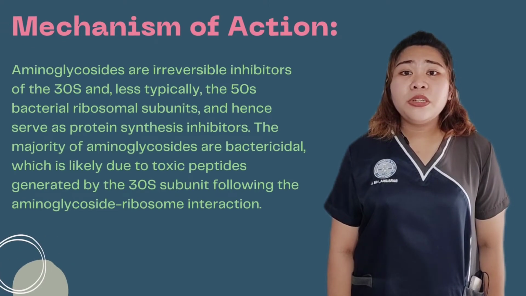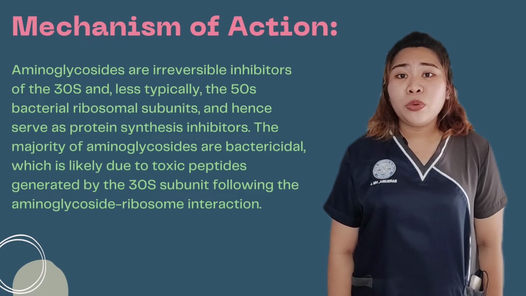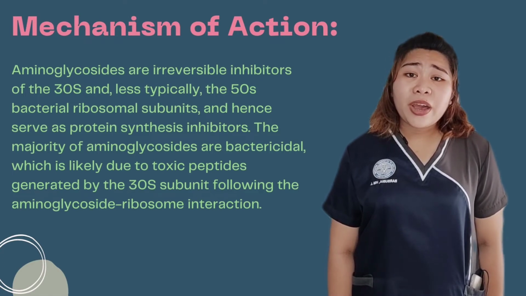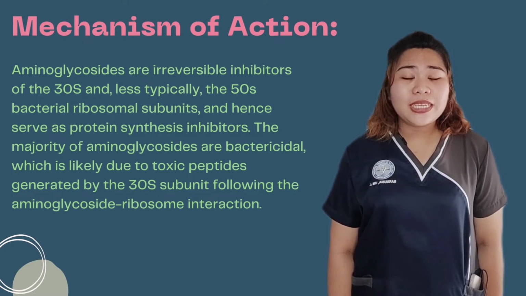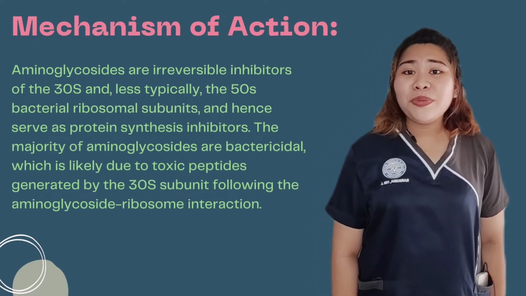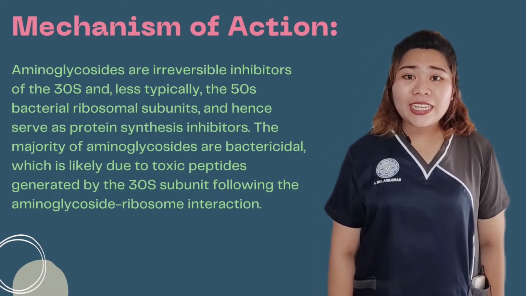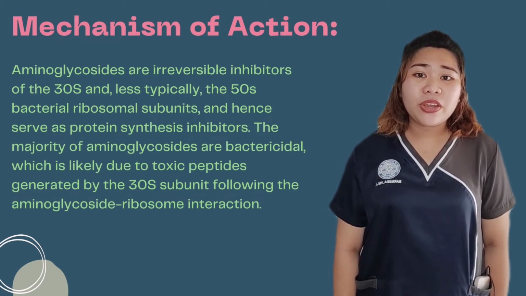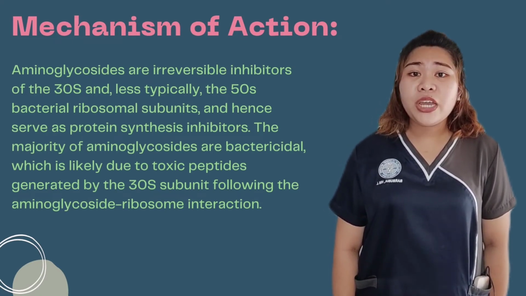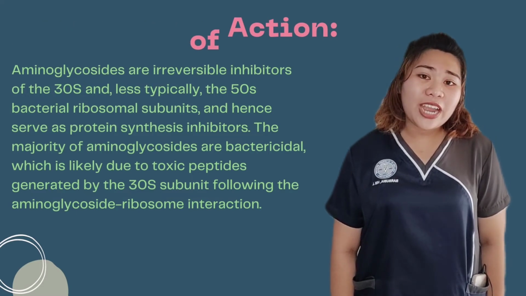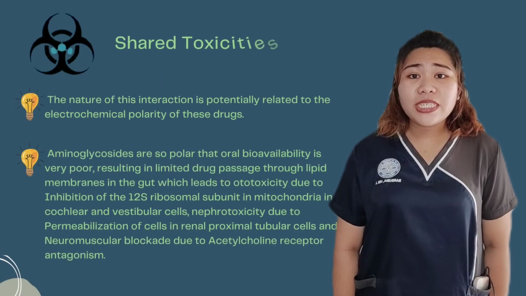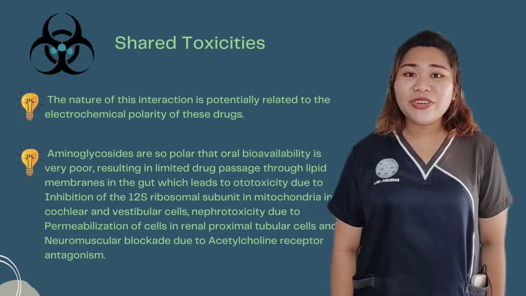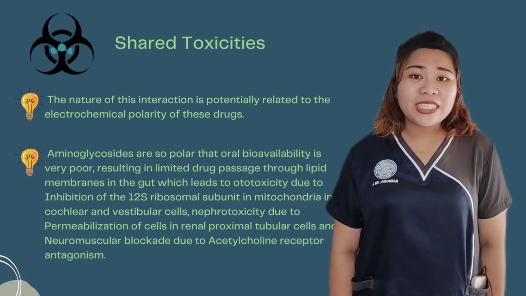Aminoglycosides are irreversible inhibitors of the 30S and less commonly the 50S bacterial ribosomal subunit, thereby serving as inhibitors of protein synthesis. Most aminoglycosides are bactericidal, which is likely related to toxic peptides synthesized by the 30S subunit after the aminoglycoside ribosome interaction. The nature of this interaction is potentially related to the electrochemical polarity of these drugs.